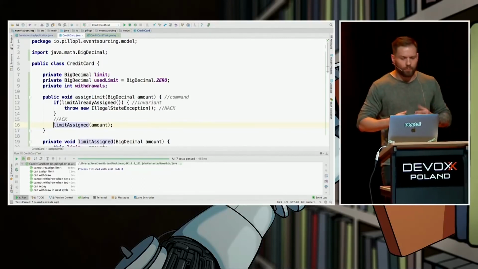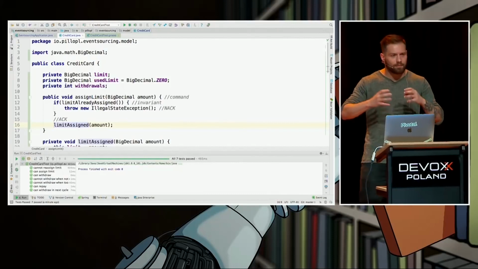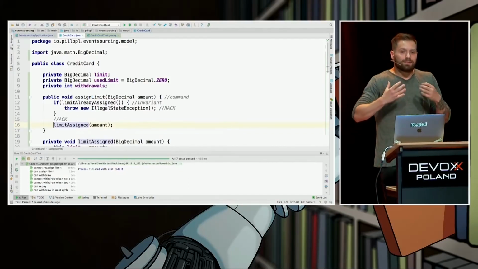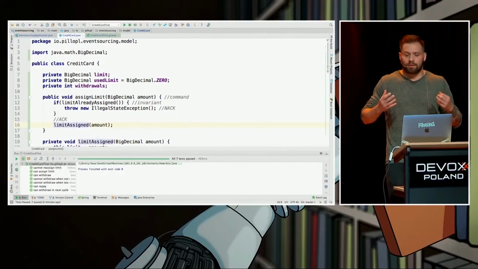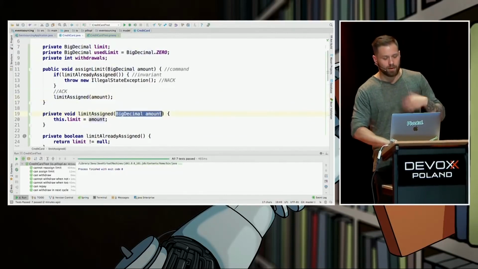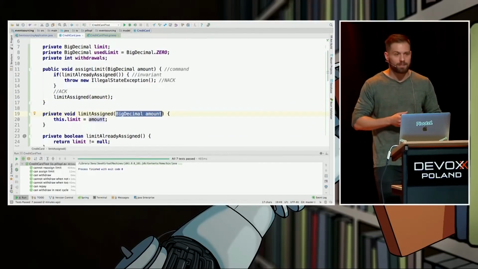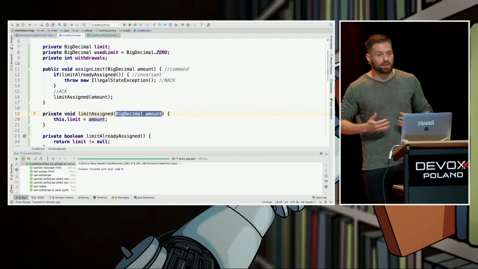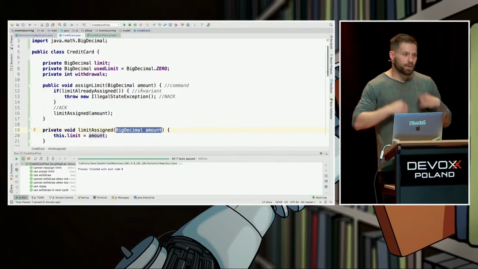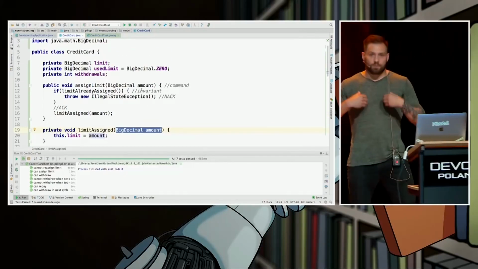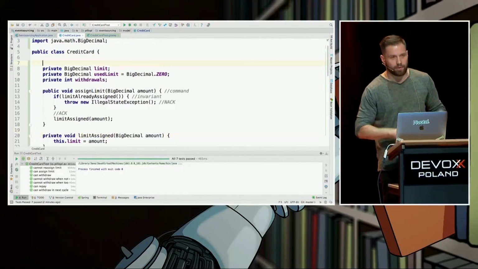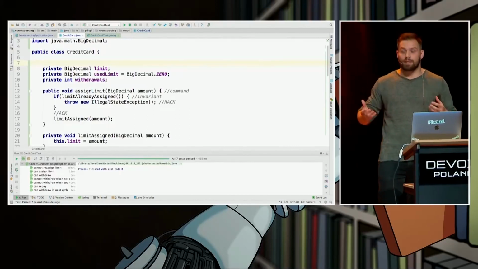But that's not enough. We want to see an object, a limit assigned event, not only a method. We want to see what the event carries, what is its content. Basically, we have it for free, because all of the parameters that are extracted by our IDE in this method are going to be the content of our event. In this case, just one, plus two universal things: the ID of the object which is throwing the event, so the credit card in this place, and a timestamp, because we want to know when an exact event took place, right?